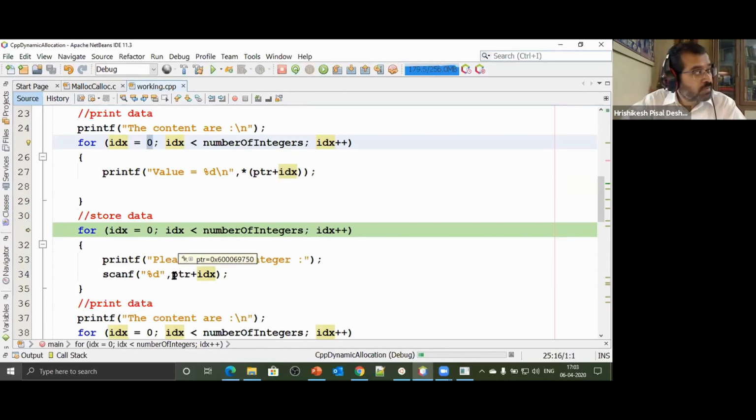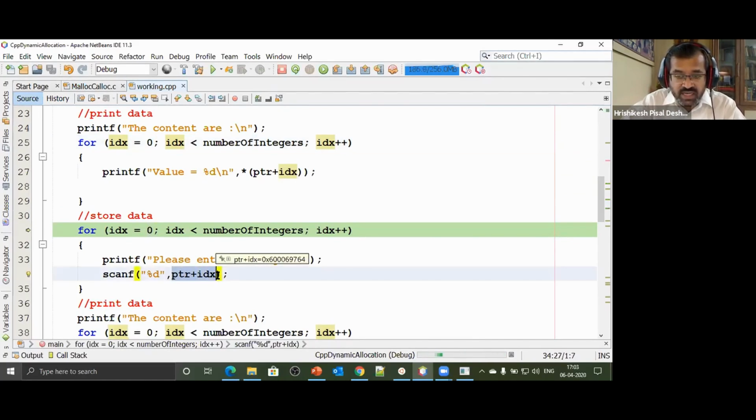So I'm saying ptr plus idx. The idx value for the first time is 0. Assume, go back to the diagram we saw just a moment back. ptr is 400, assume. In a real case it might be an address like 764, but let's say 400, because that is the diagram we have drawn. So 400 plus 0 is 400. scanf requires an address, and you are passing an address over here, so at that particular address the data will get stored.